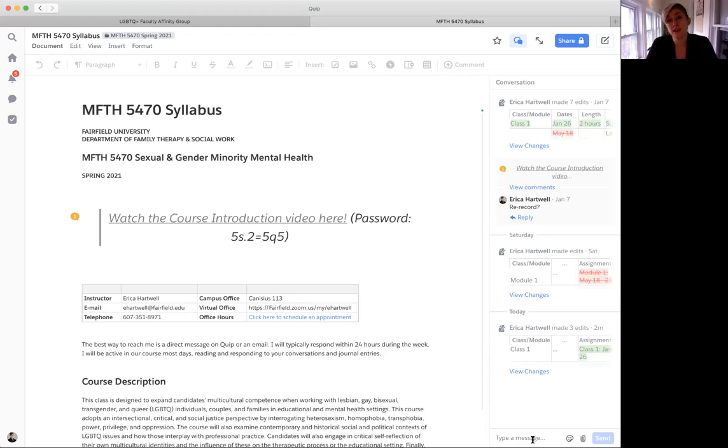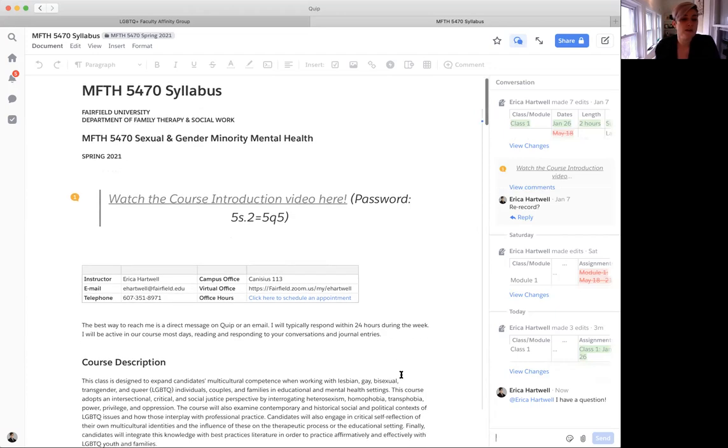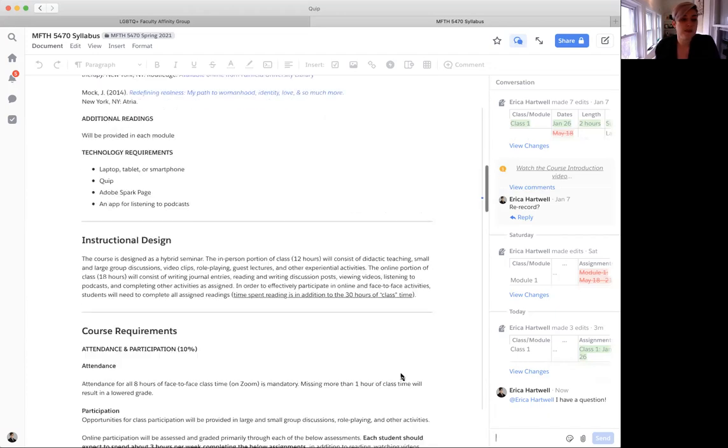Whenever you want to get my attention on Quip, you're going to mention me. You'll type the @ symbol, and then you can start typing my name. You find me, click, it'll show up in blue, and then you type your question and hit send, and I'll get a notification that you've asked that question. So go ahead and read through the syllabus.